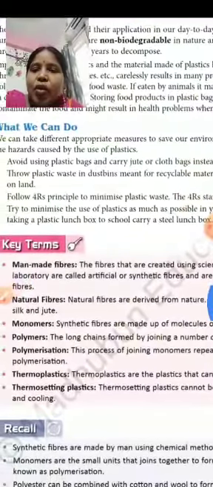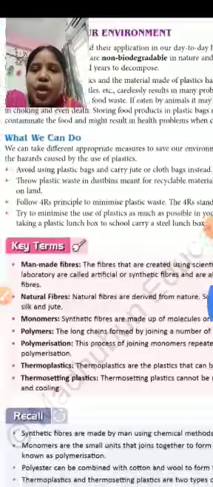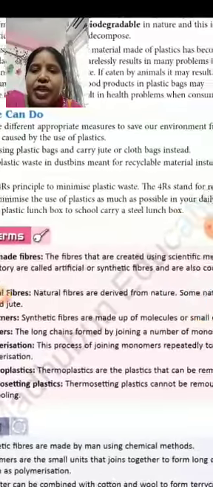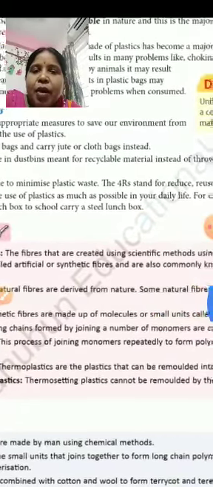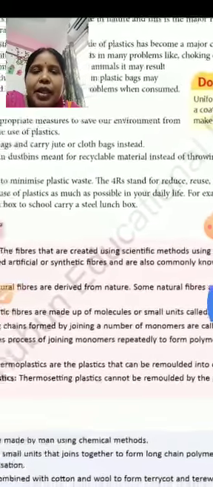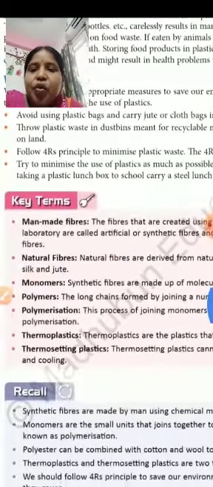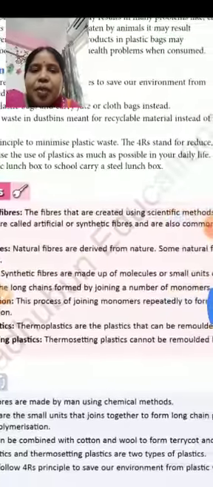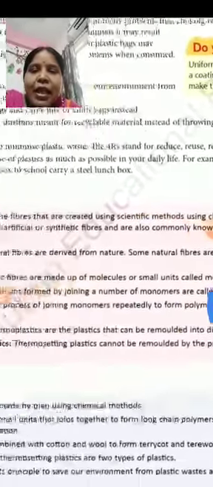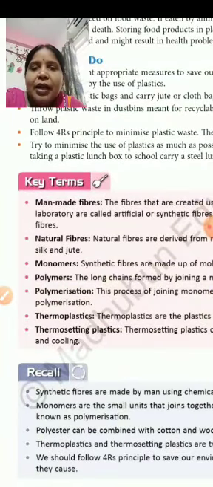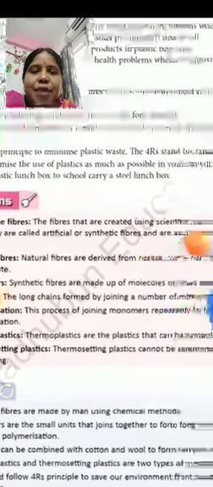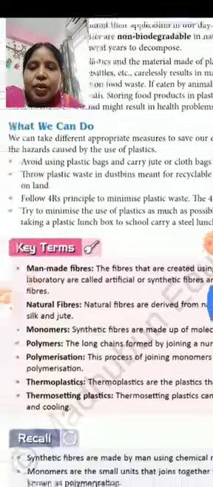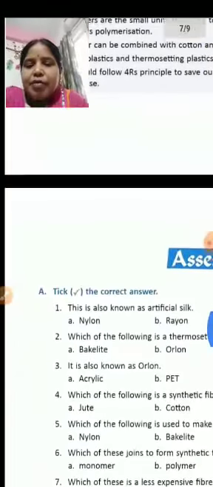What we can do? We should avoid using plastic bags and carry jute or cloth bags instead. We should throw plastic waste in dustbins meant for recyclable material. We should follow the 4Rs principle to minimize plastic waste. 4Rs means reduce, reuse, recycle, and recover. And try to minimize the use of plastic as much as possible in our daily life. So these are all about the synthetic fibers and plastic.